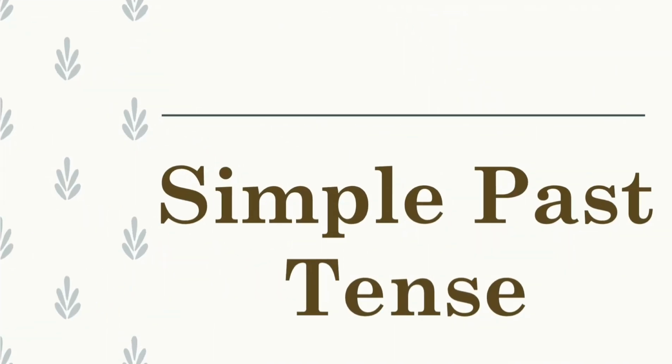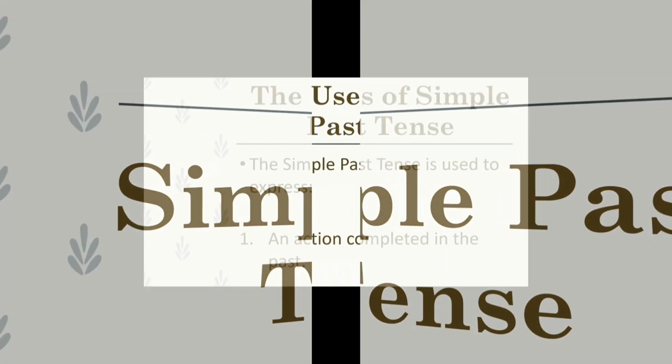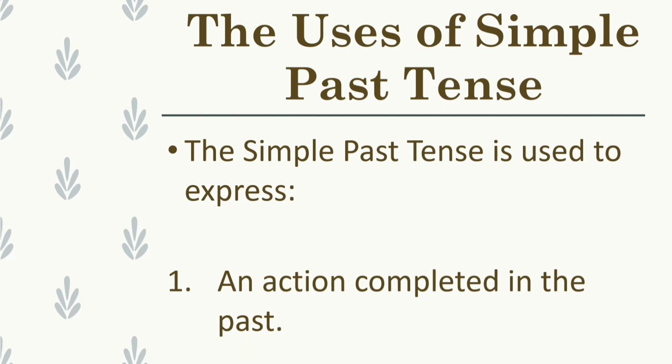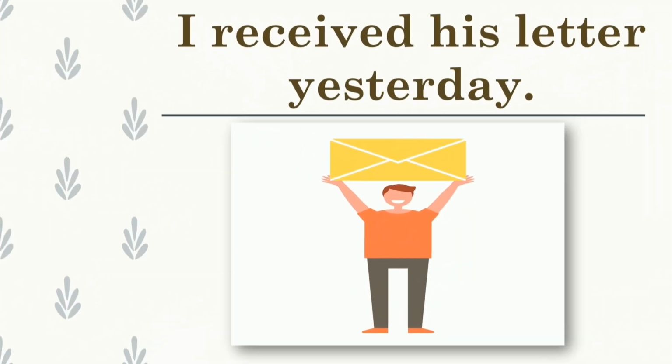First of all, let's understand simple past tense. The simple past tense is used to express an action completed in the past, may be followed by a time reference or it may be implied. For example, I received his letter yesterday. Here, yesterday denotes the past time.